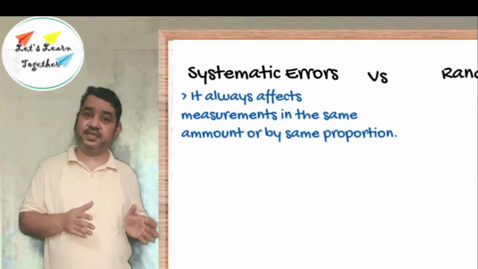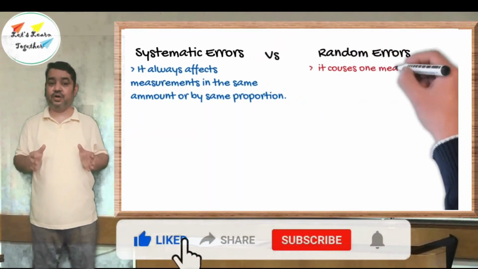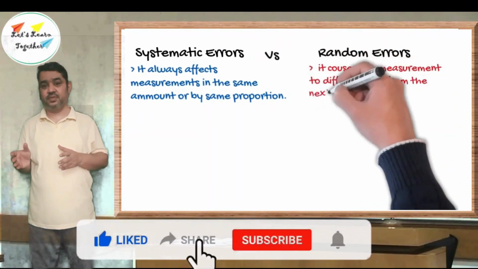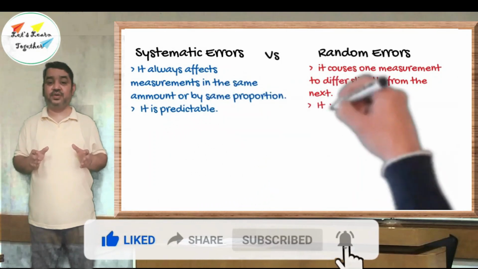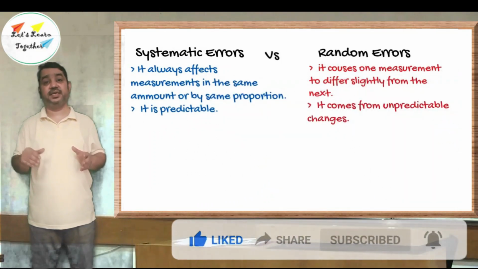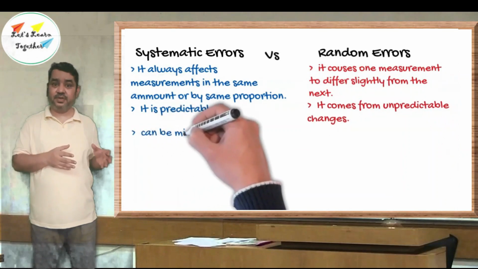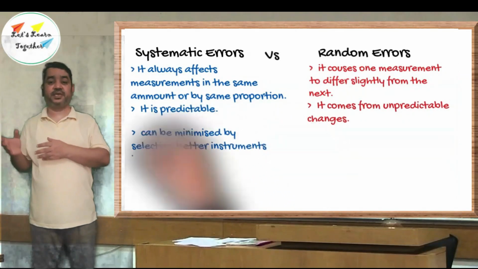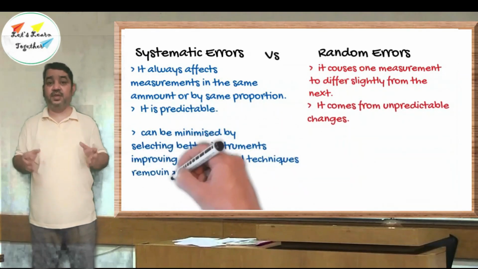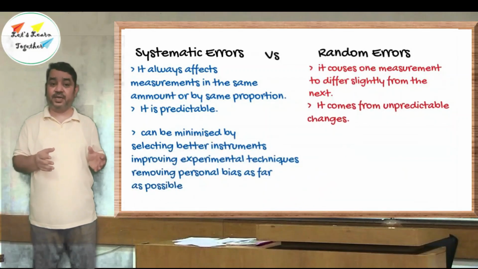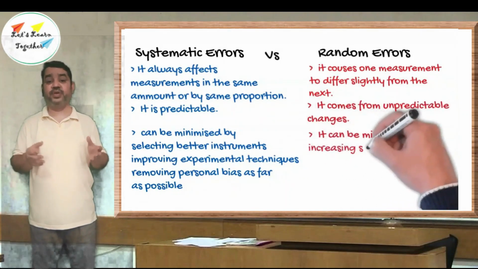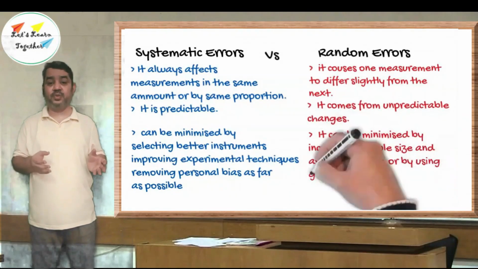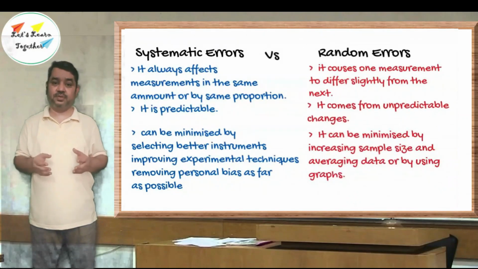At last, the takeaway from systematic error versus random error. Systematic error always affects the measurement by the same amount or by the same proportion. Random error causes one measurement to differ slightly from the next. Systematic error is predictable, and random error comes from unpredictable changes. Systematic errors can be minimized by knowing the cause and selecting a better instrument, improving experimental techniques, and removing personal bias as far as possible.